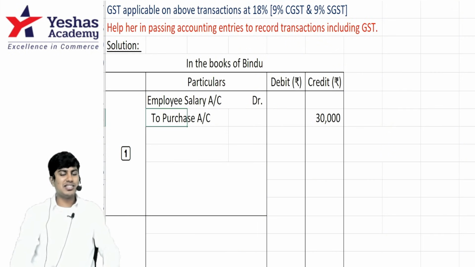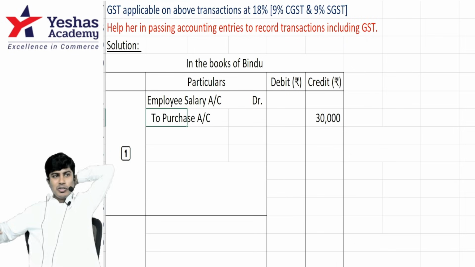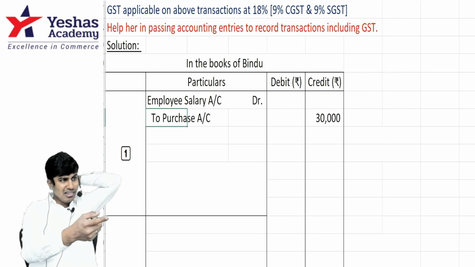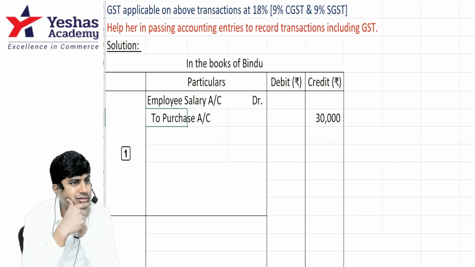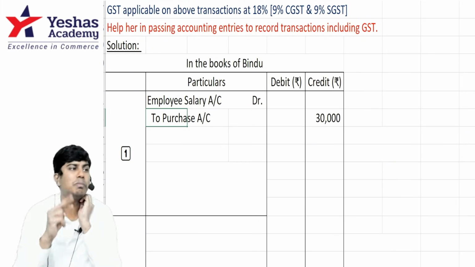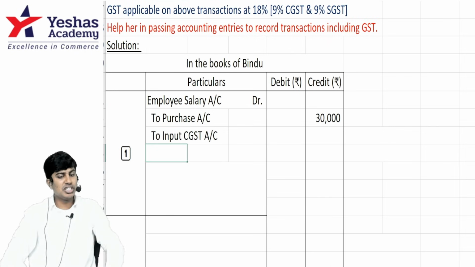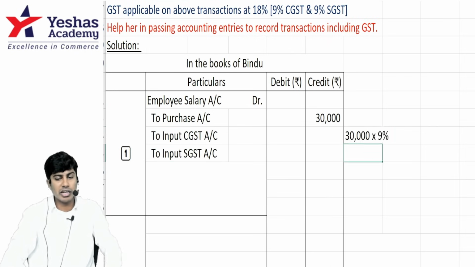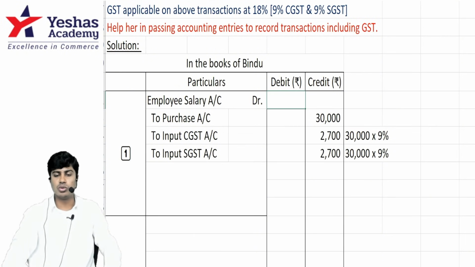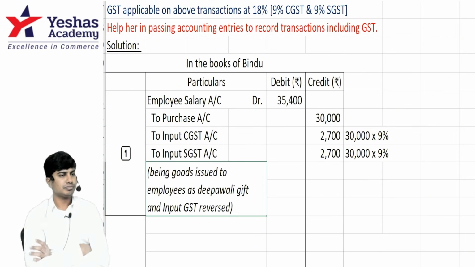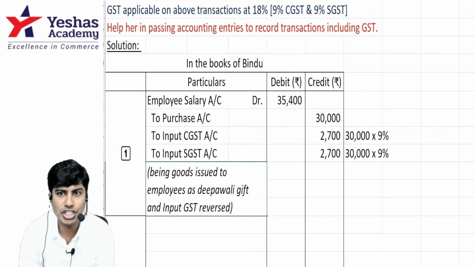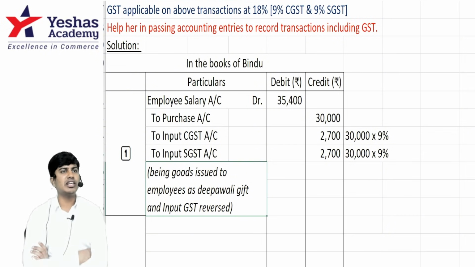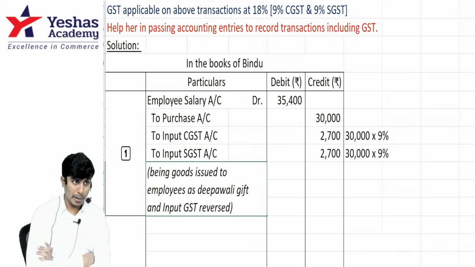No. When I purchased this inventory previously, I would have debited input CGST, input SGST. If I sell, I would have got output and I would have adjusted. If I give it to my employee, I can no longer sell. Because I can no longer sell, I have to reverse the input that I have debited previously. Input CGST, input SGST. How much? 30,000 into 9%, 30,000 into 9%. 2,700, 2,700, 35,400. You understood? If it was sale, I would have written output CGST, output SGST. Because it is reversal of purchase, I will credit input CGST and input SGST. I hope you're getting it.